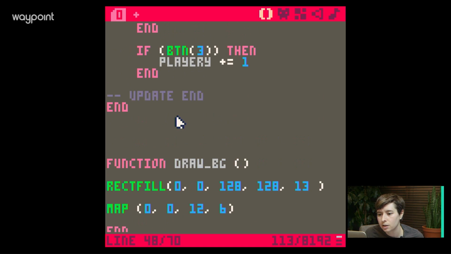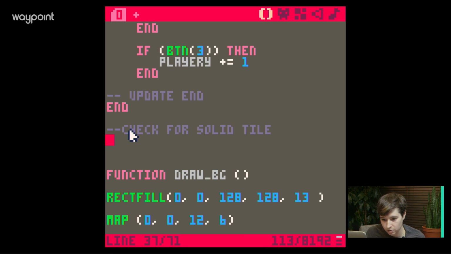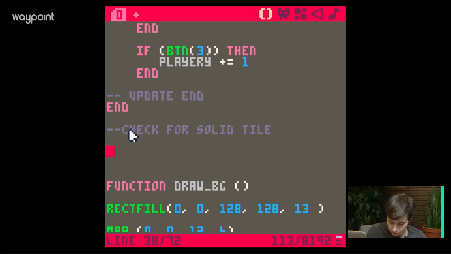All right. So here's where we're going to put our cool new function, which is going to be that solid tile function. So we're going to write a new function. We'll do the code here. So check for solid tile. Just comments. 2 lines gives you the comment out. It just lets you make your code nice and readable. Again, because I'm a scared person. Okay, so we're writing a new function. So for function, and we're going to call it solid tile.